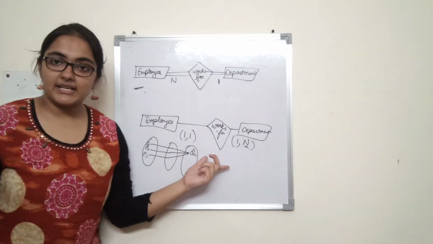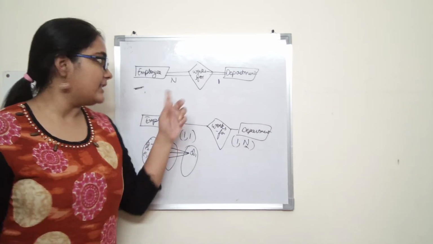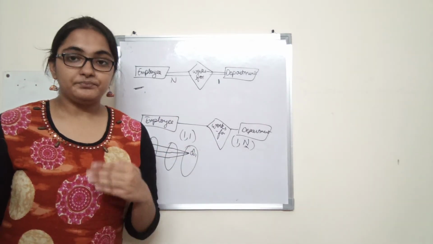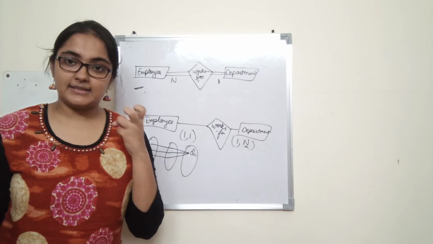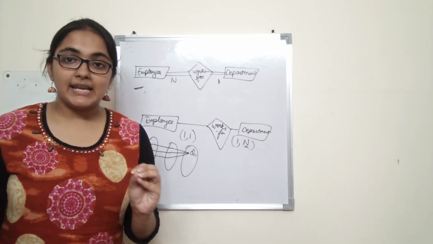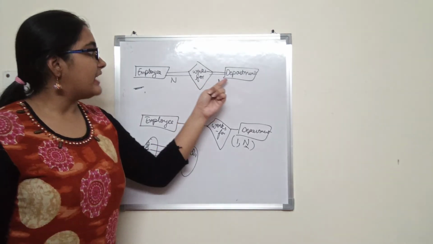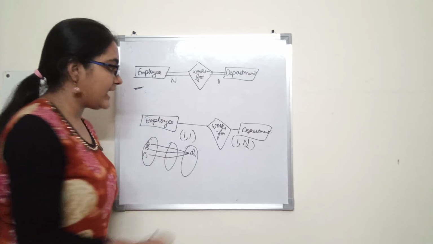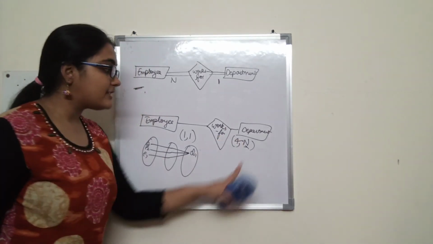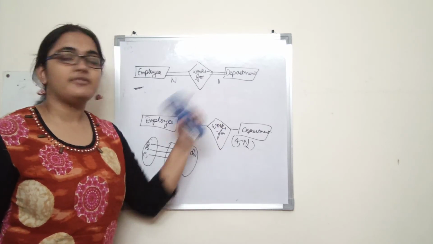This representation, that is the min-max representation, represents typically more information than this. Let us say the requirement definition says that a department has to have at least 4 employees, at least. So definitely it participates totally, but here we can write 4, because it has to participate in at least 4 relationship instances, but here we cannot represent it.